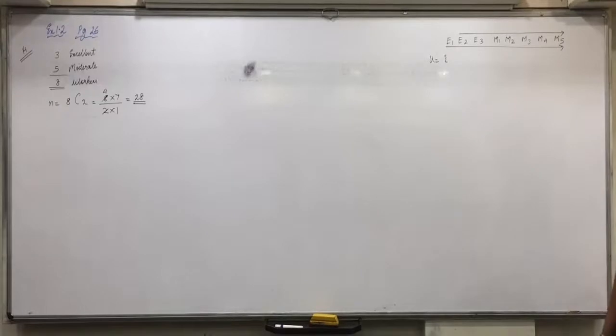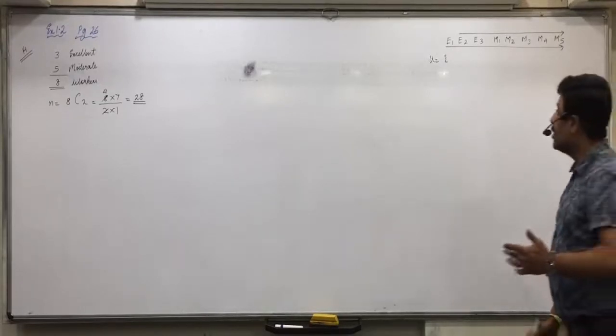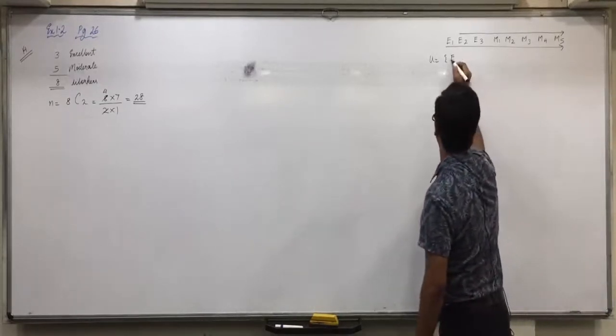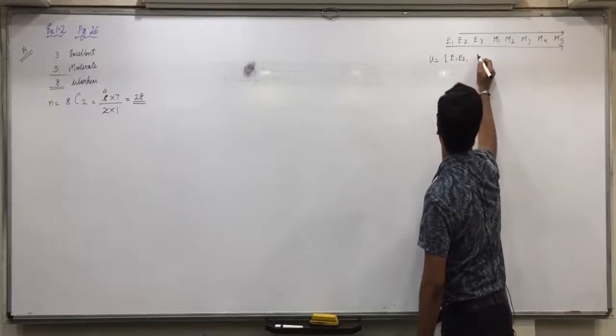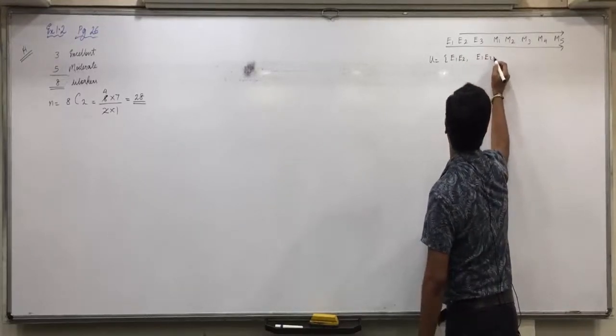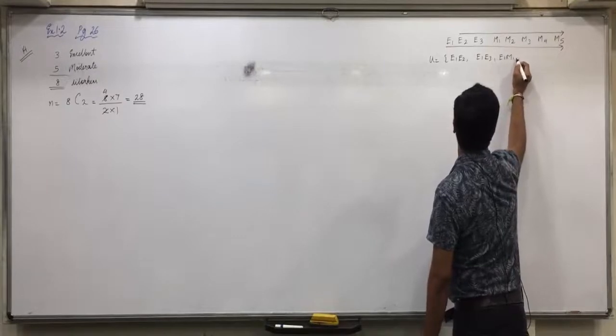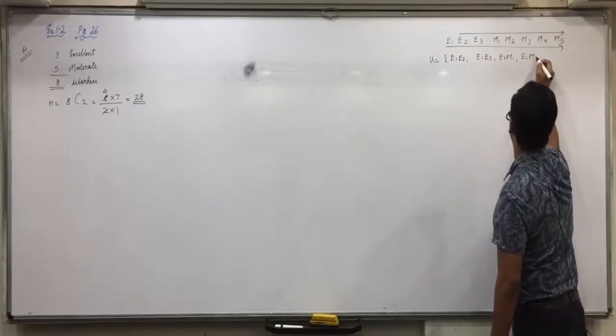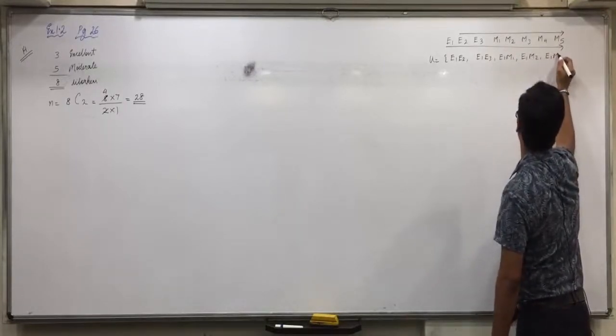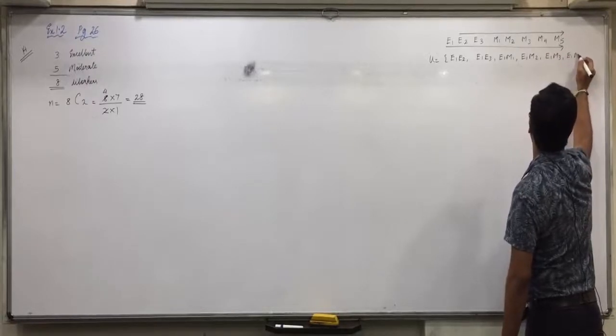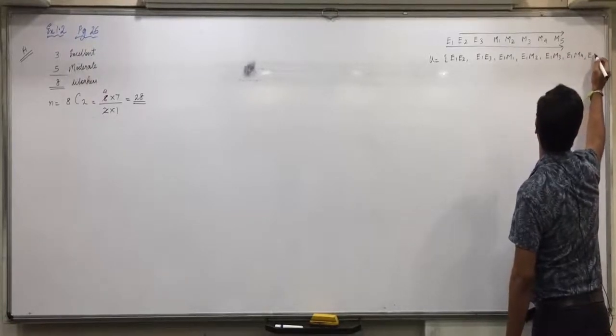And I told you only go forward, you will not go backward. So, if 2 are selected, it can be E1 E2, E1 E3, E1 M1, E1 M2, E1 M3, E1 M4, E1 M5.